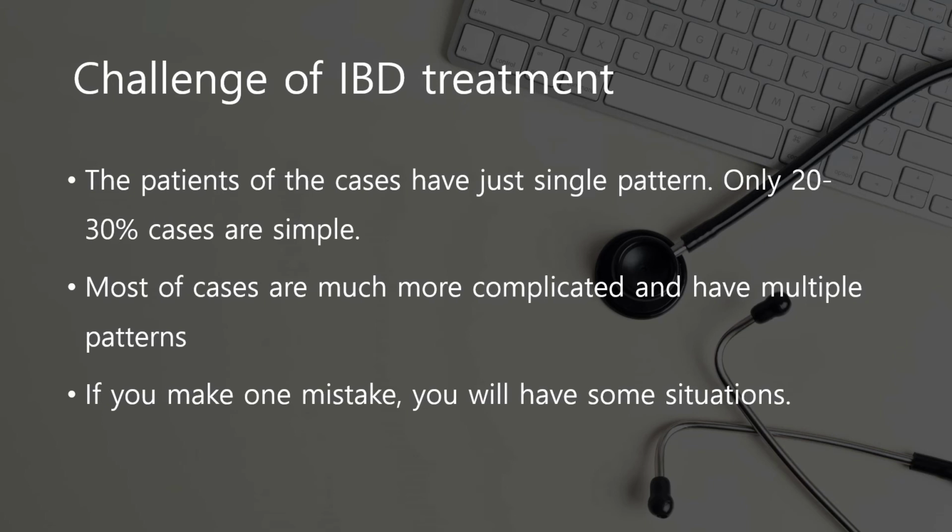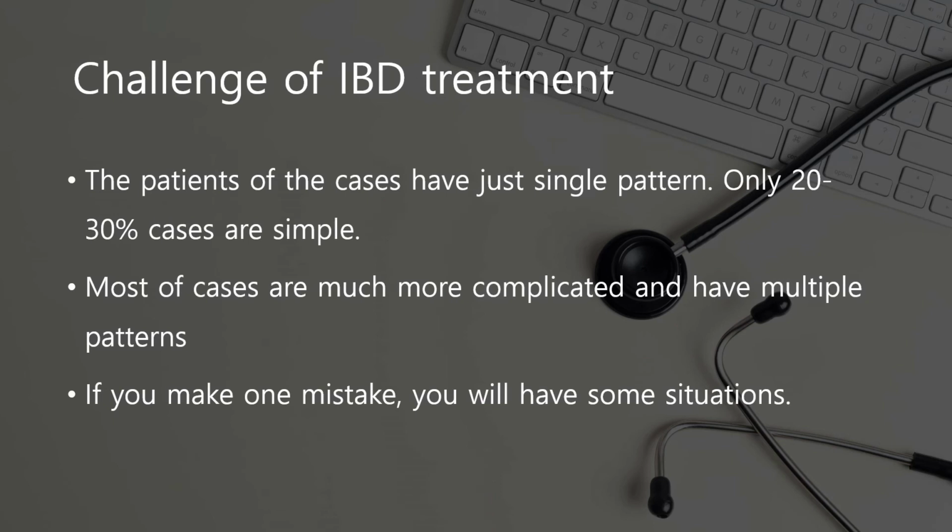And the cases I showed you are simple and easy ones. The patients of these cases have just a single pattern. Easy cases like this, I think, account for about 20 to 30%. Most cases are much more complicated.